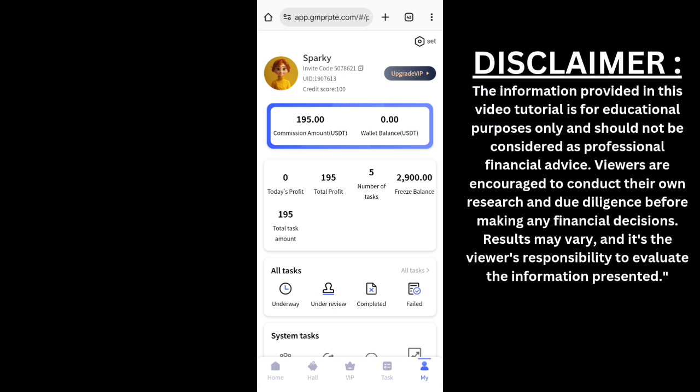It is very crucial for you to always conduct adequate background research before joining any platform. I always advise my viewers to do research before joining any platform. Don't just join a platform because others are joining. Before you join, always do research. Use YouTube, use Google, any search engine you can think of, to research. Verify the authenticity of any platform before joining.